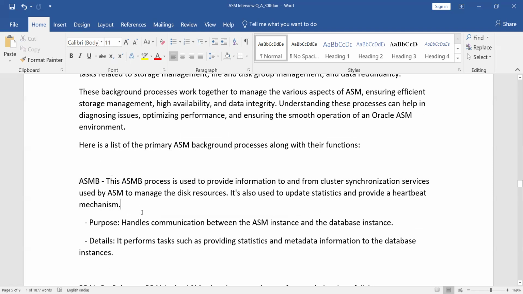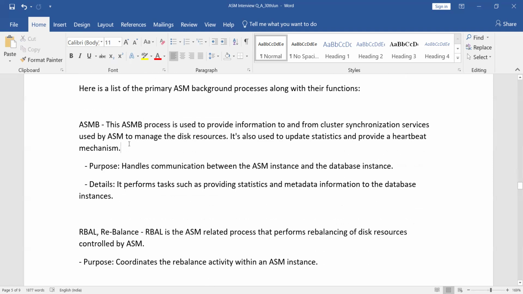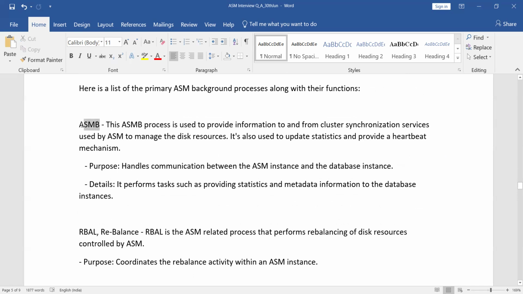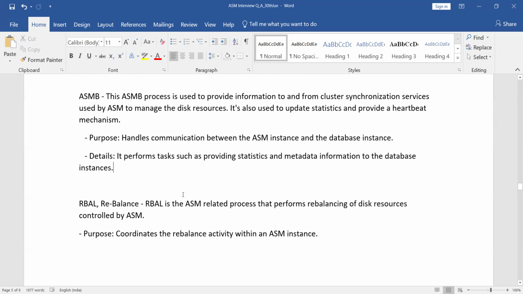ASMB is one of the background processes. It handles all the communication between your ASM instance and the database instance. Communication between the database and the ASM instance is handled by this ASMB. It's very, very important. The next one is RBAL, for rebalancing. This is the background process